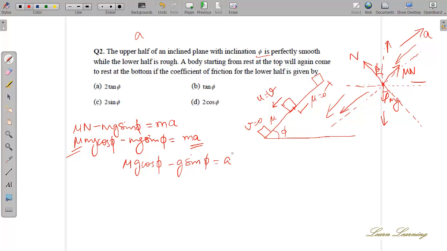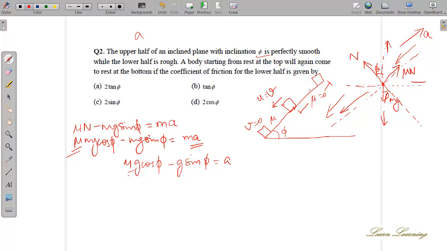What will you do with this? You want to find what? Mu, right? Mu of the lower half, right? Okay. If you try to find mu, it will come in terms of a. So what are we going to get from that?